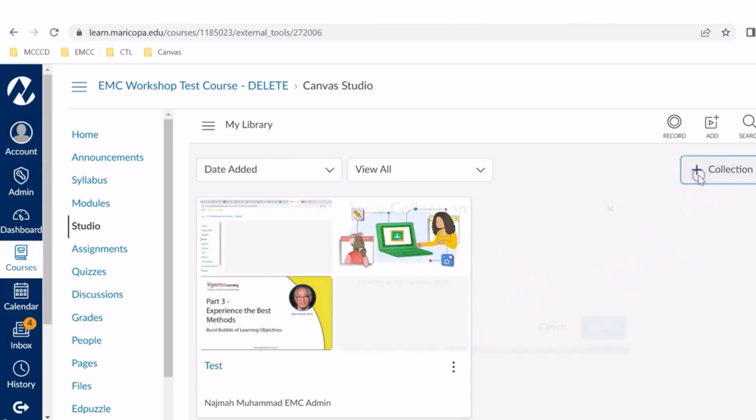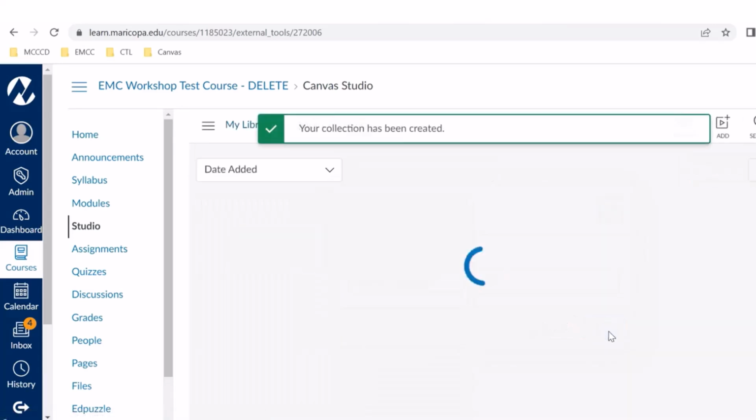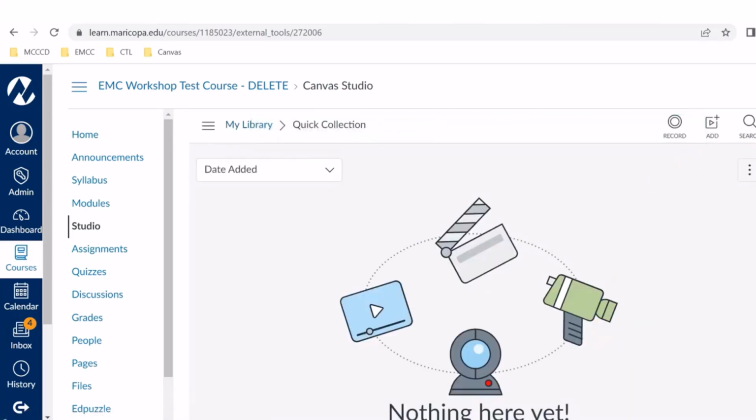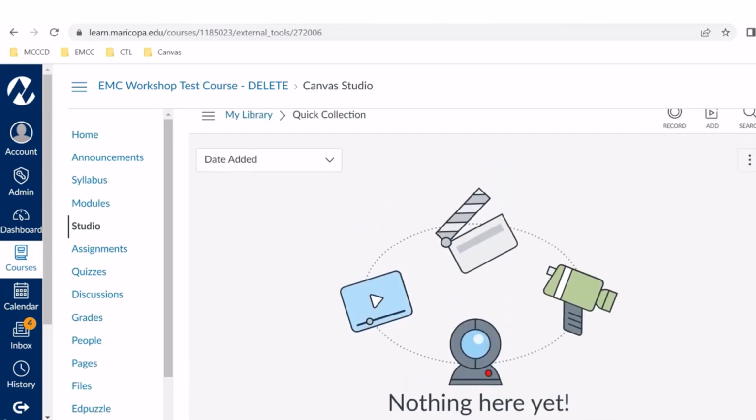So I can just select this if I wanted to add and create a collection name. Let's just call it Quick Collection. Okay, awesome. So it's going to show completely blank because there's nothing there yet, right? So I can create that collection, and I would advise when you're creating your collection, give it a name that makes sense to you and your class and your material. So for example, if you're doing a biology, I would name it something related to biology and not just an arbitrary name, just because it can get confusing when you have a lot of videos. So definitely name it something that's going to be relevant to your class.